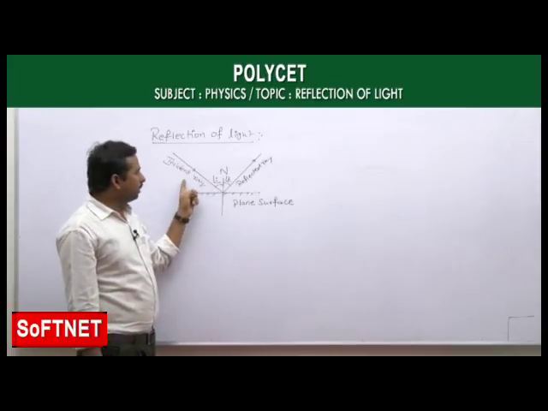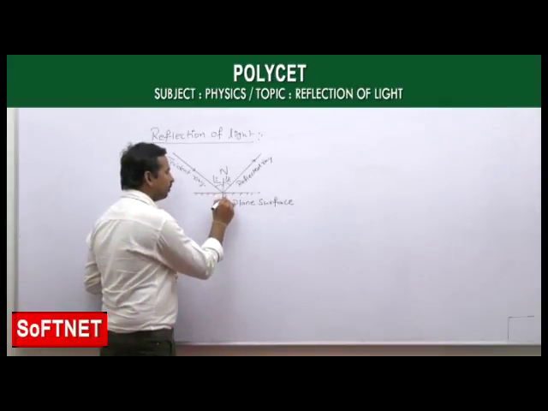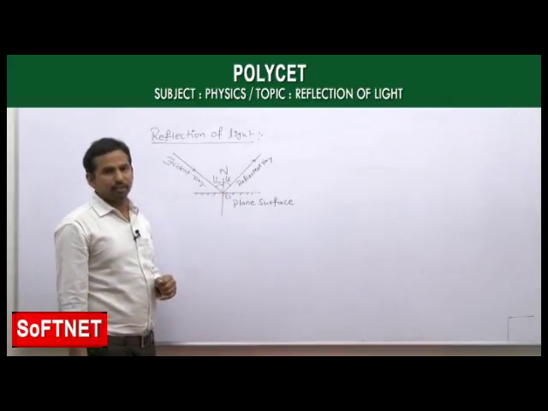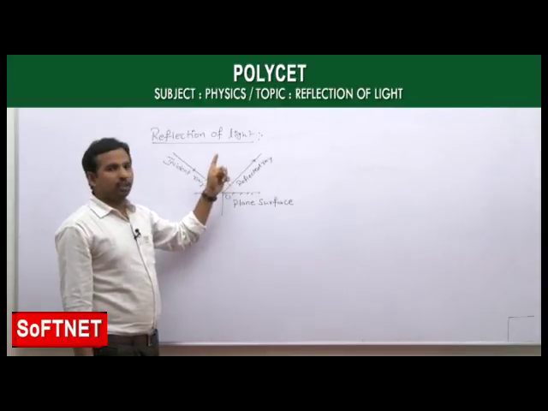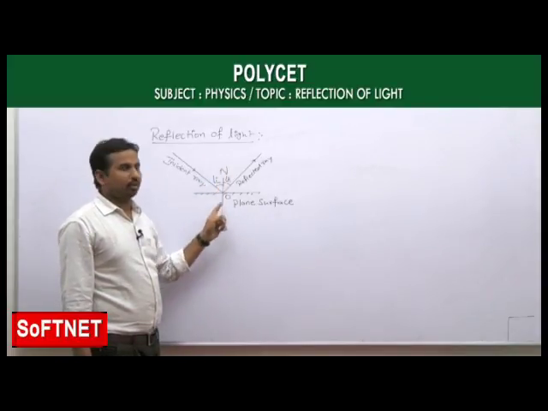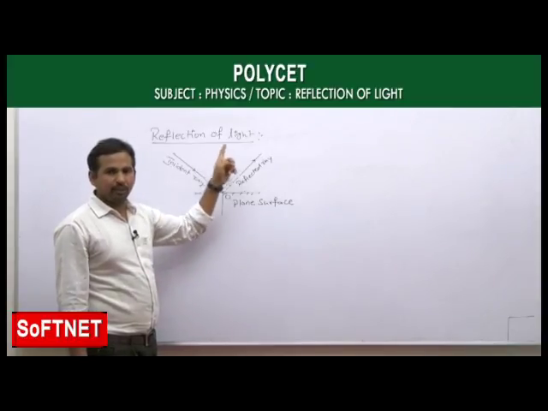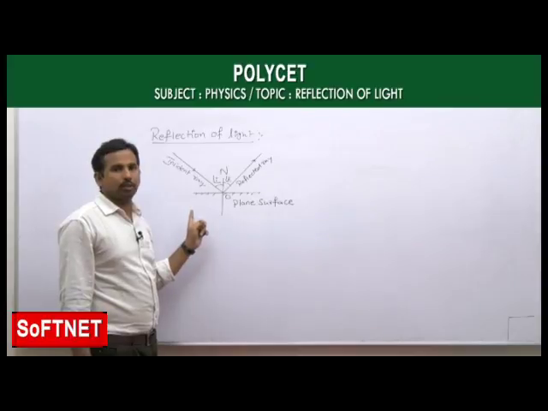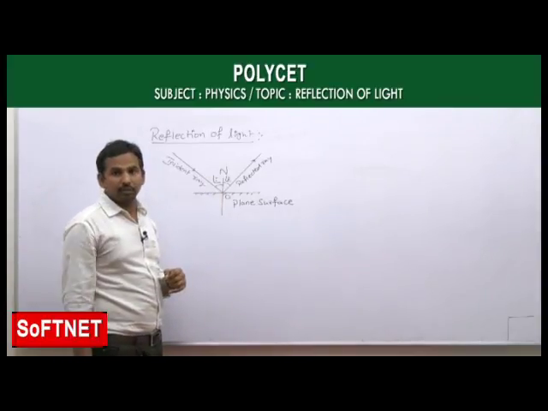And the point where the light ray incident on the surface, that point we call that as point of incidence, O that is. Okay, and if you are taking a line which is taken perpendicular to the surface, that line we call that as normal.